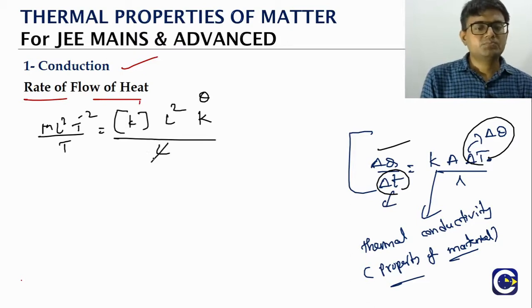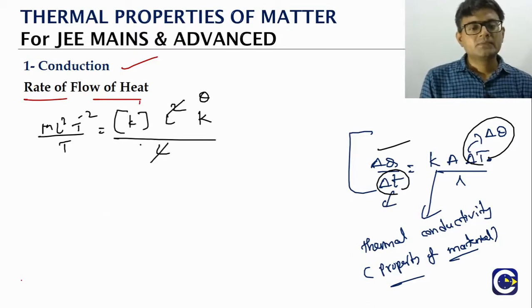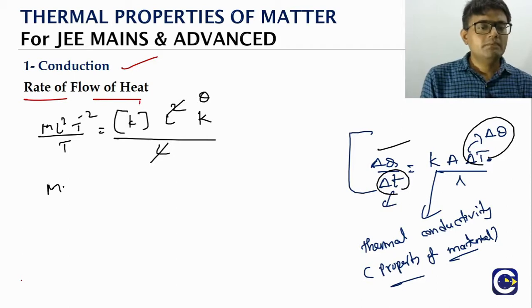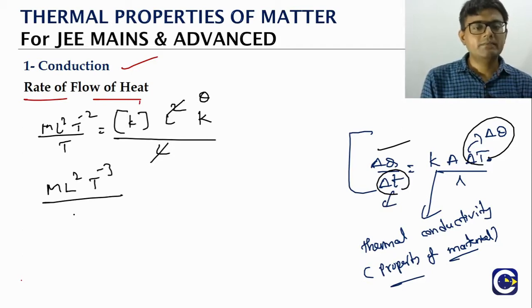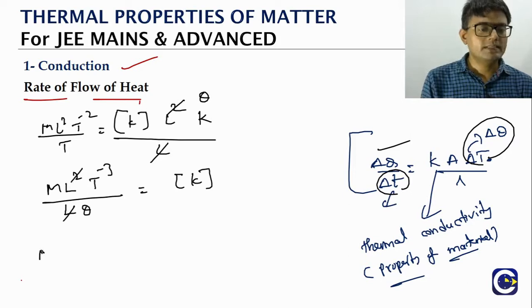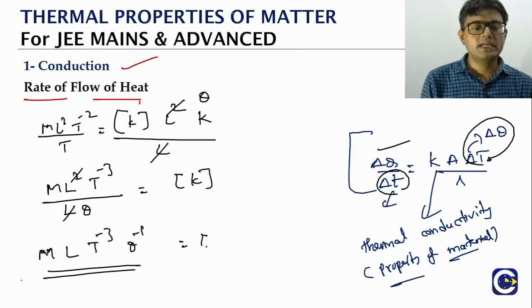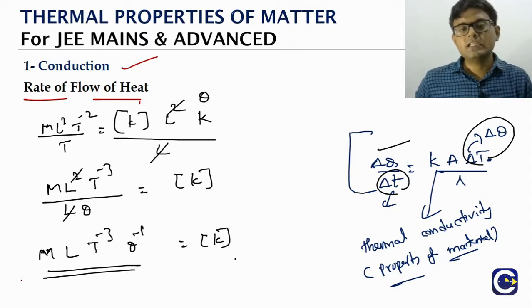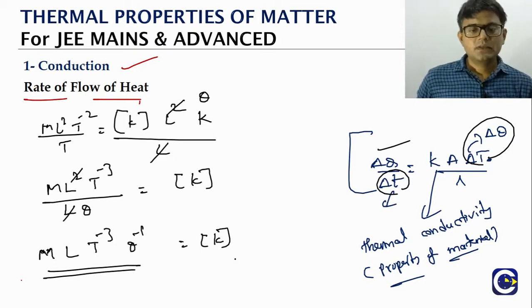So one L gets cancelled. Then M L squared T power minus 3, whole divided by L into theta, will come to the denominator. So this is the K. So one L gets cancelled. So what is it? M L T power minus 3 theta power minus 1. So this is the dimensional formula for the thermal conductivity. Same we can talk about the unit also. So let's see what will be the SI unit of thermal conductivity.